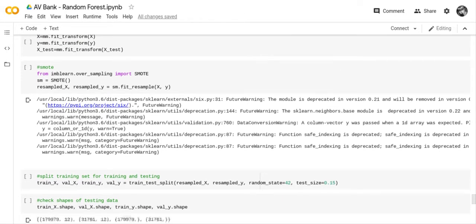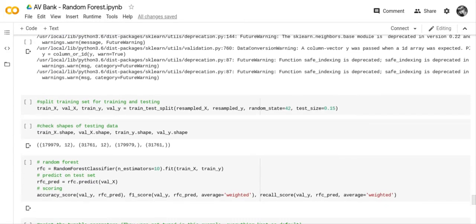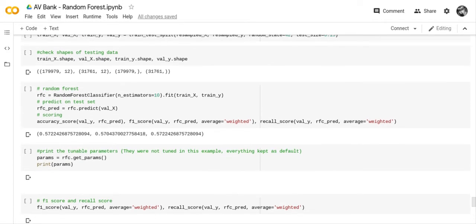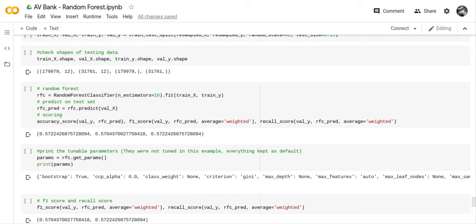We use SMOTE to set up synthetic data in order to train your file. We use train test split to split the training file up, with a resampled X and a resampled Y. We checked the values of train X, val X, train Y, and val Y.